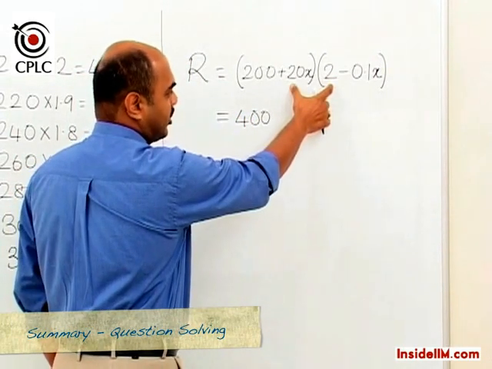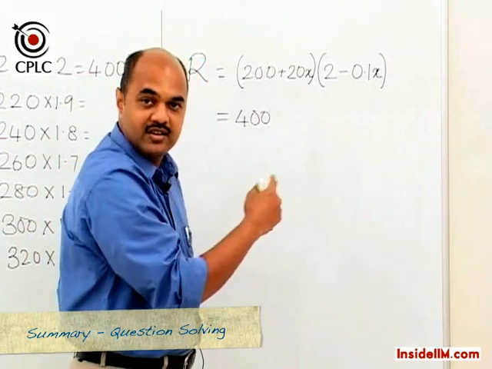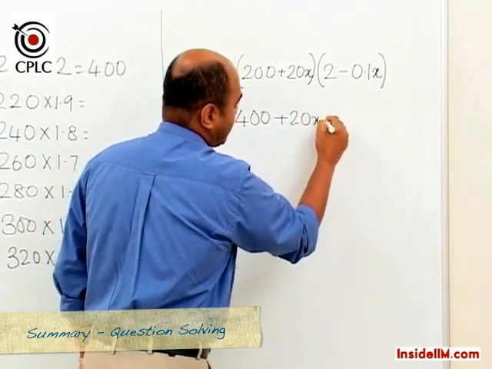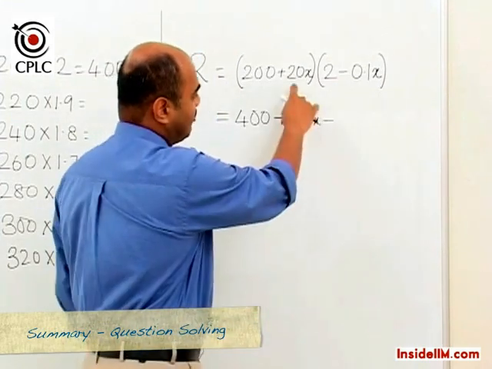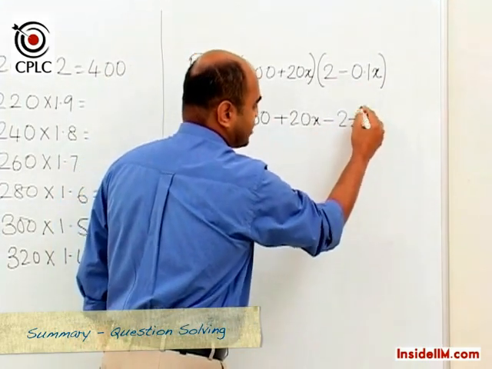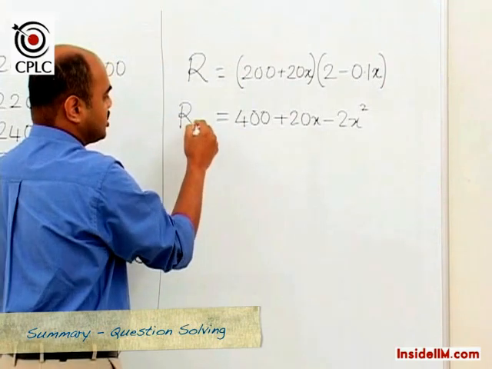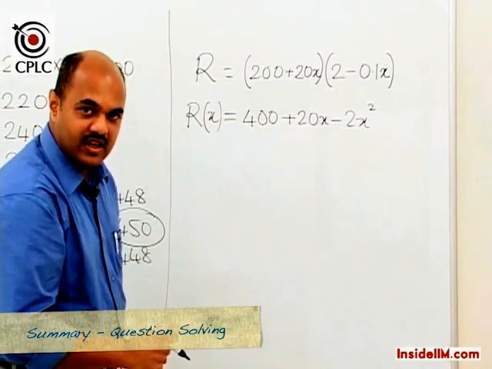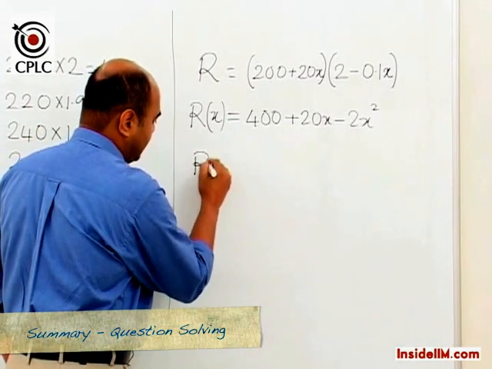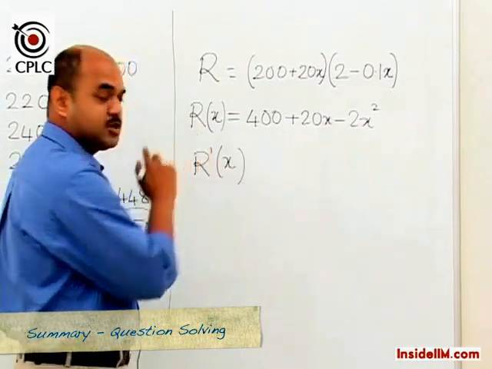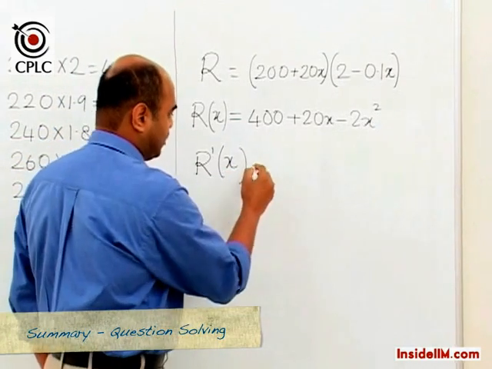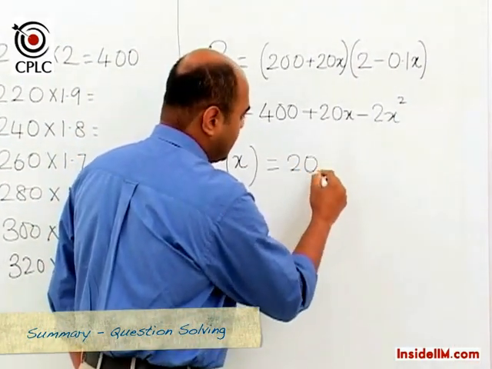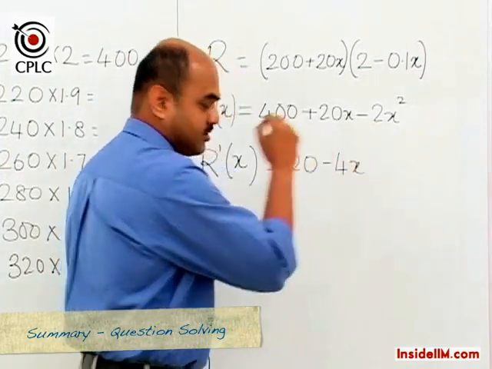This would give us a plus 40x, and this product would give us a minus 20x. So effectively plus 20x and minus, when we multiply this, we get 2x squared. So this is our function for revenue in terms of x. Now our next step in derivatives would be to find the derivative of this particular function with respect to x, and when we solve this, it would be 20 minus 4x.